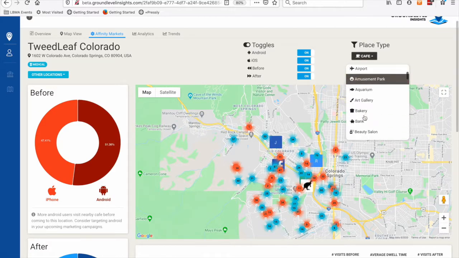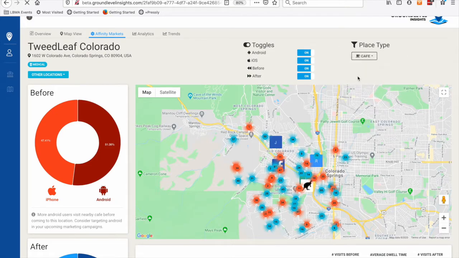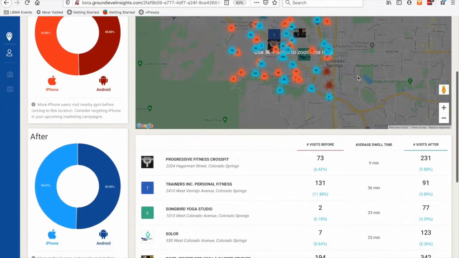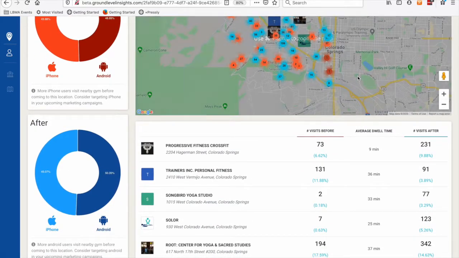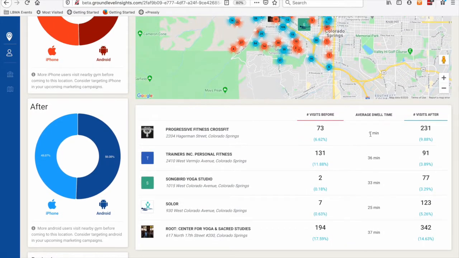Another way to think about this data, if you're not a retail owner-operator, is if you're an LP or extraction company, you might look at this on a much bigger, macro level. You don't care about one store necessarily, but you might care about an entire market as you're developing new products for that market. I've changed the place type here to gyms, but let's say we were to look at this data over an entire quarter or 2 quarters, for all of Colorado and all dispensaries in that market.